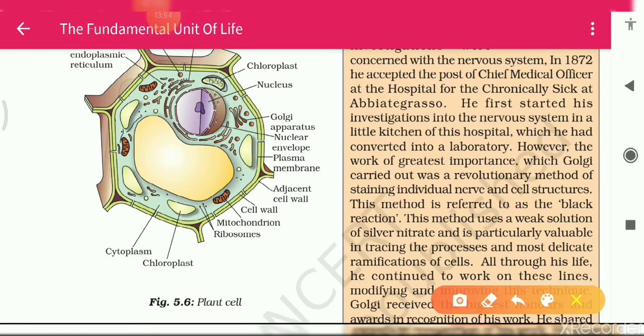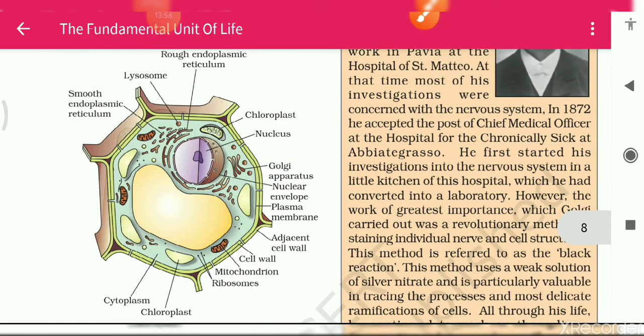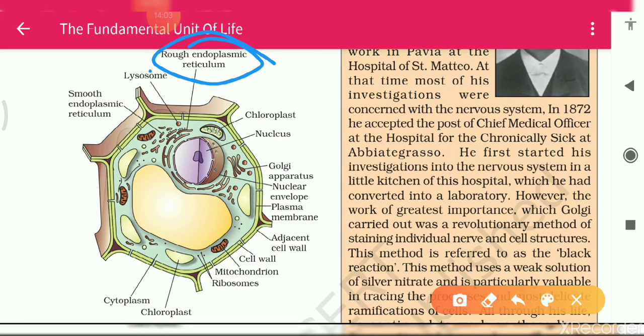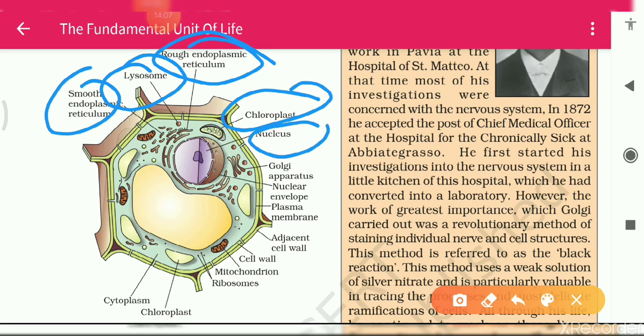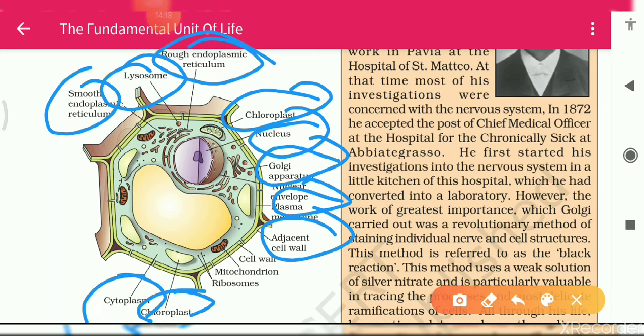Here you can see the plant cell diagram is given, students. This one is the smooth endoplasmic reticulum, lysosomes, rough ER, lysosome, SER, chloroplast, nucleus, Golgi apparatus, nuclear envelope, plasma membrane, adjacent cell wall, mitochondria, ribosomes, chloroplast, and cytoplasm.